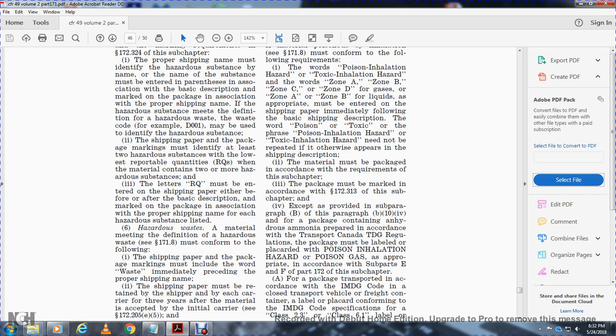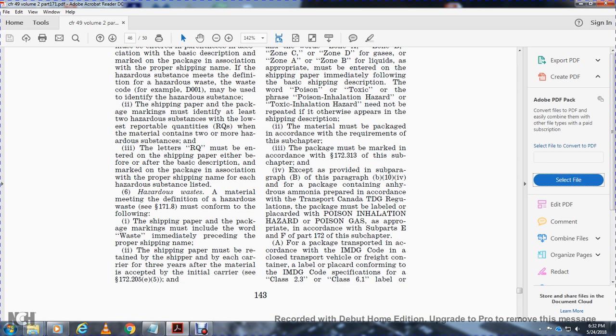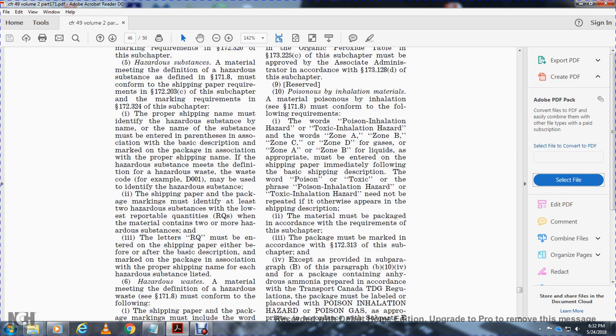Hazardous waste: a material defined with the definition of hazardous waste in 171.8 must conform with the following. The shipping paper, the package for the marking, may include the word "waste" immediately preceding the proper shipping name. The shipping paper must be retained by the shipper and by each of the carriers for 3 years after the material is accepted by the initial carrier. See 172.205(e)(5).